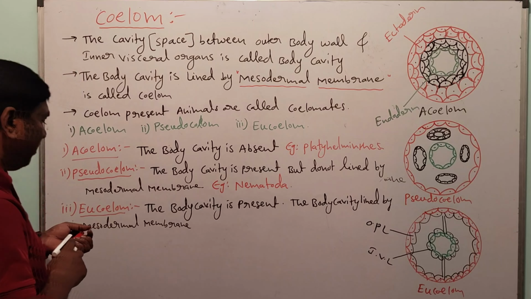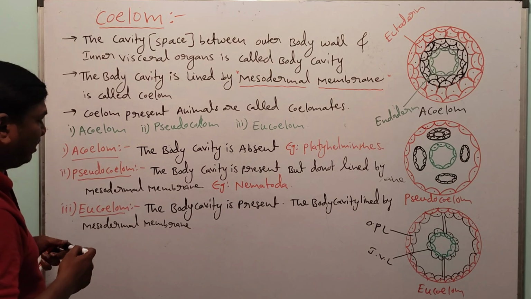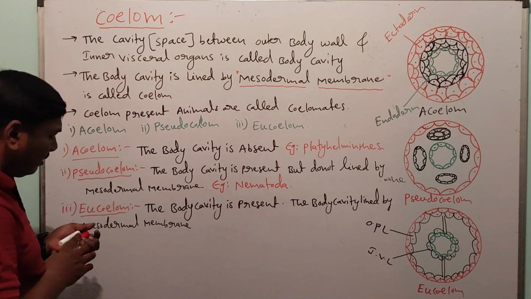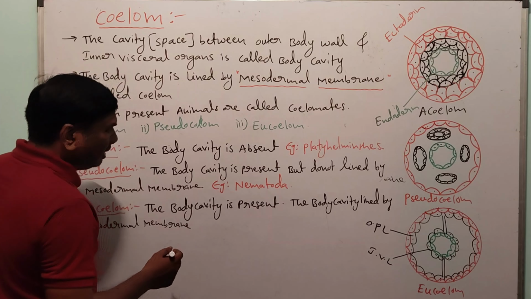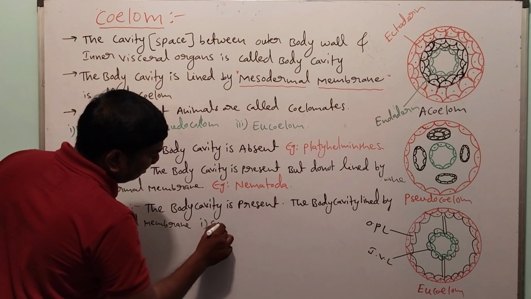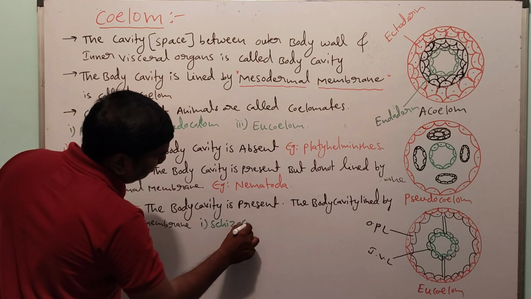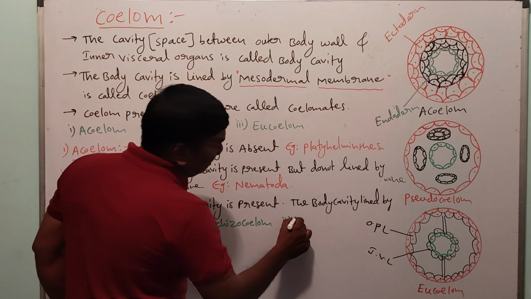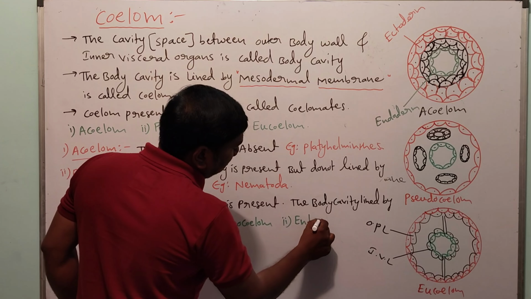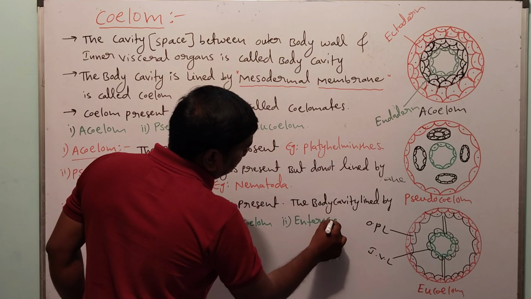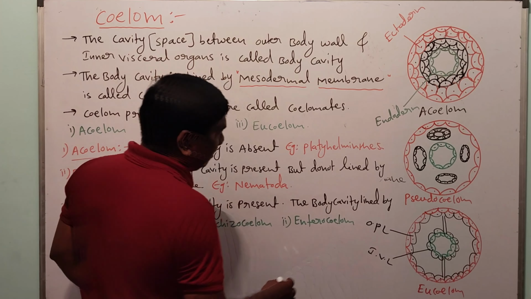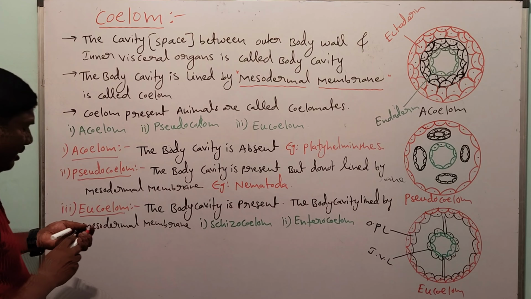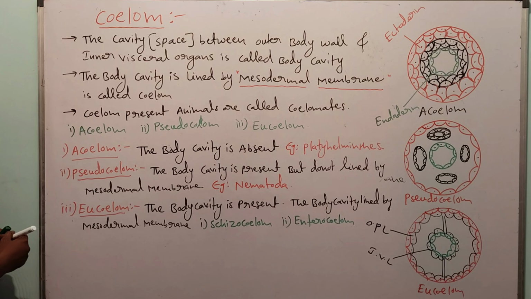Eucoelom is divided into two types based on formation. One is the schizocoelom. Second one is the enterocoelom. First one, schizocoelom.